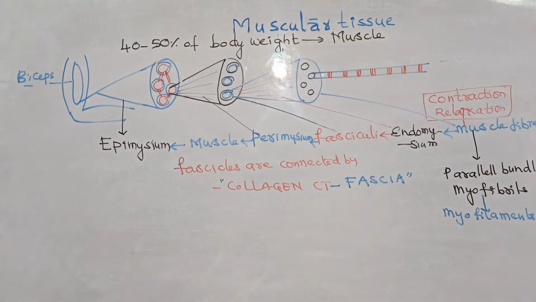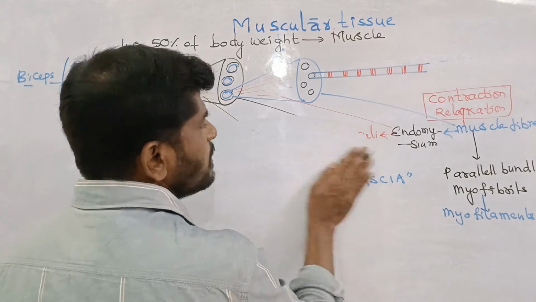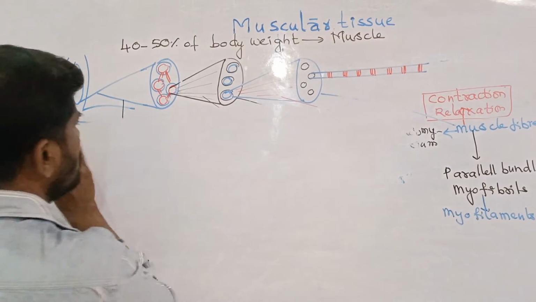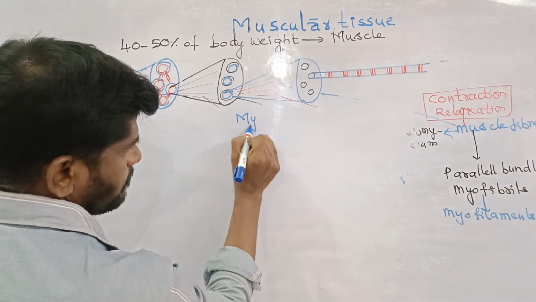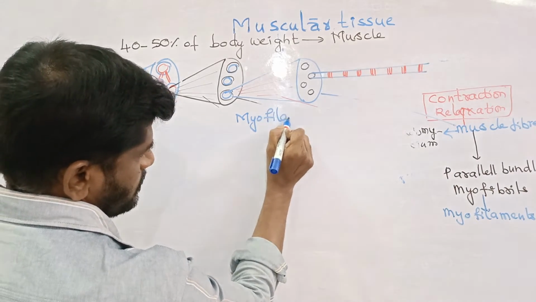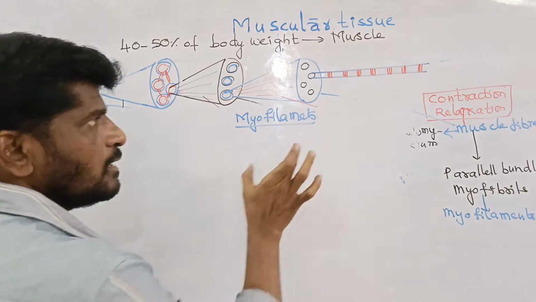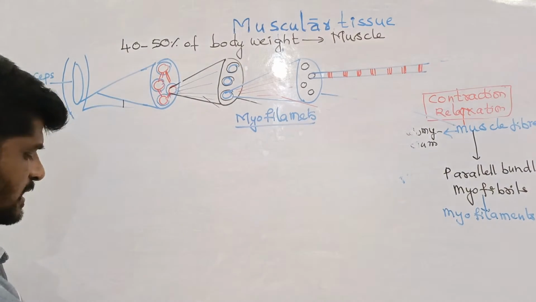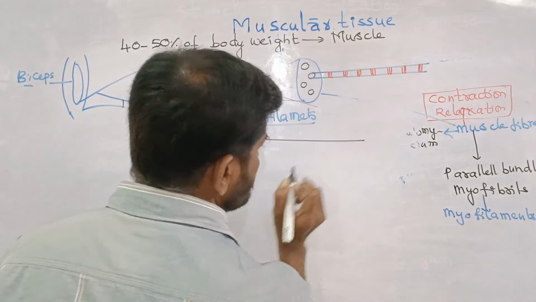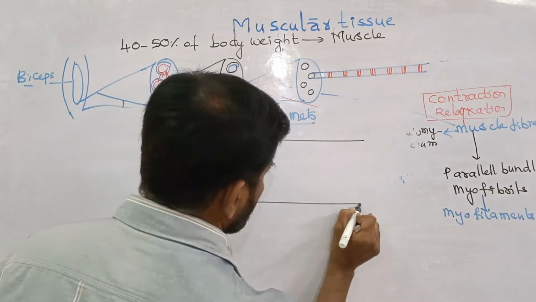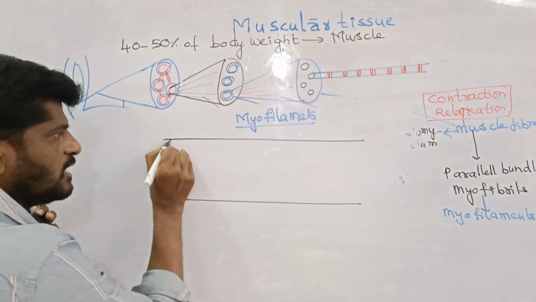Coming to the structure of the myofilaments. The myofibril contains the myofilaments, which are of two types. See this, this is a myofibril. I take it out. Each myofibril contains bands or stripes alternately.